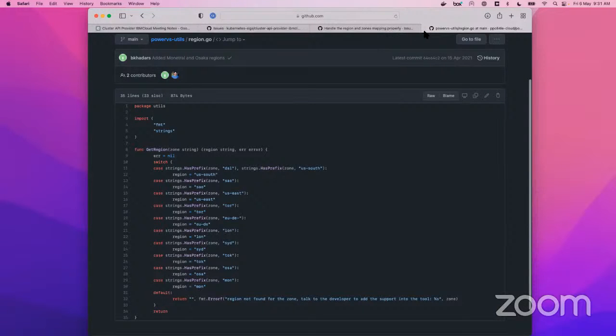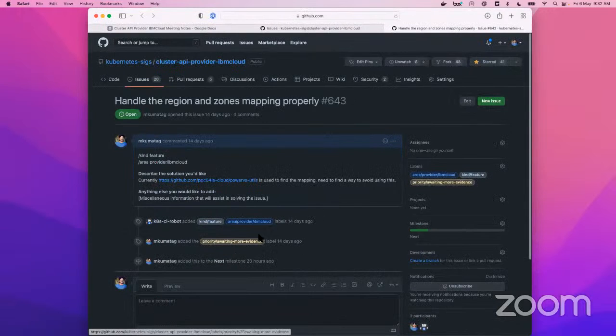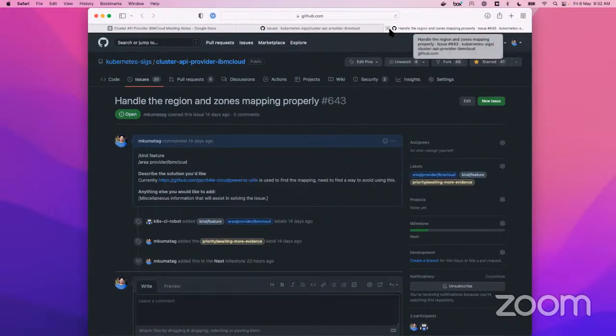I think this is not really required anymore, because the client itself made region an optional parameter now. We'll have to explore that and see if we can get rid of this whole mapping stuff. We can just stop using this utility going forward.